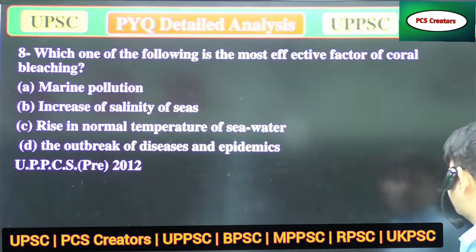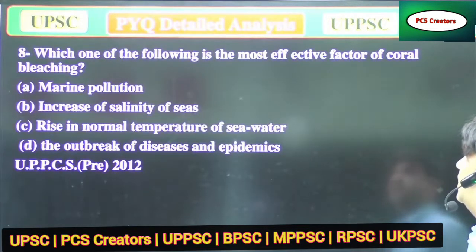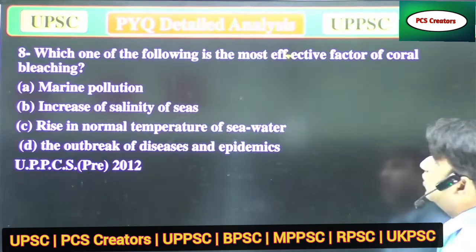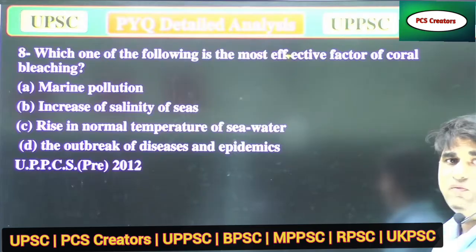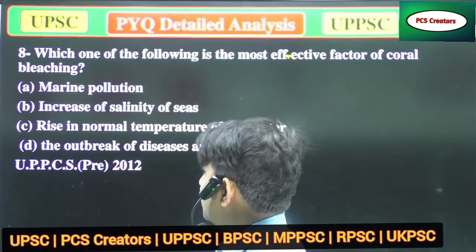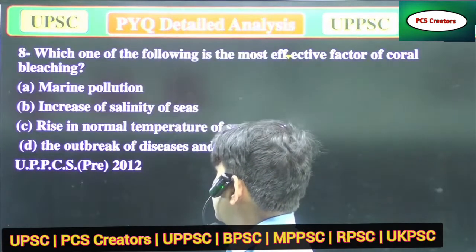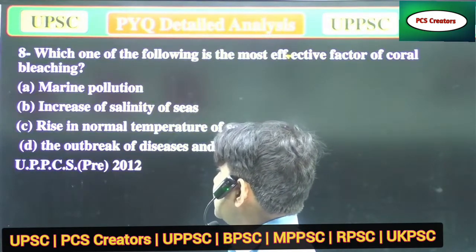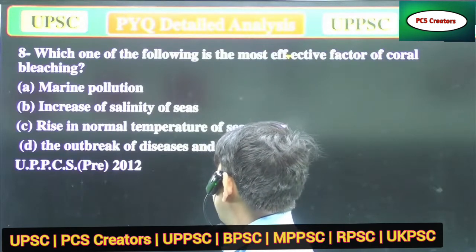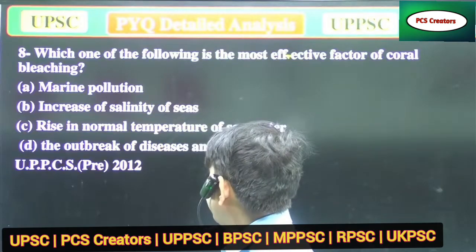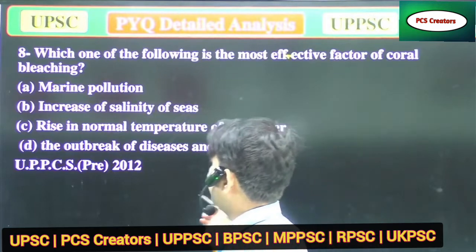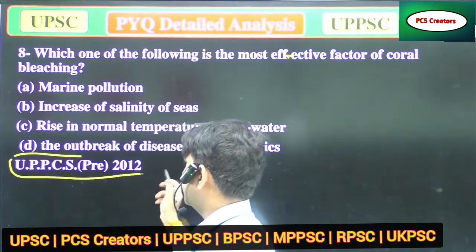Our next question is: which one of the following is the most effective factor of coral bleaching? Our options are: A, marine pollution; B, increase of salinity of seas; C, raise in normal temperature of seawater; and D, the outbreak of disease and epidemics. That question was asked in UPPSC 2012, which is very important.